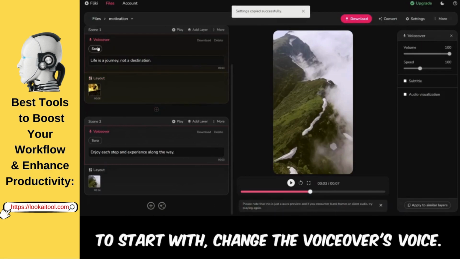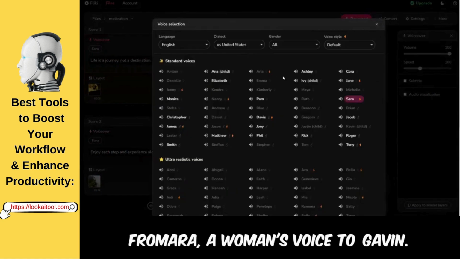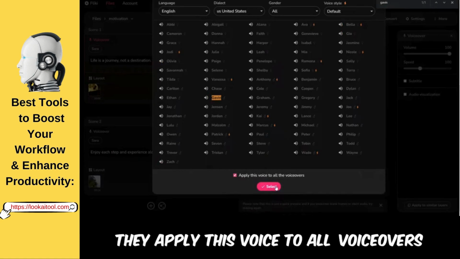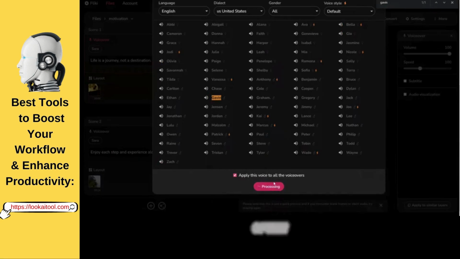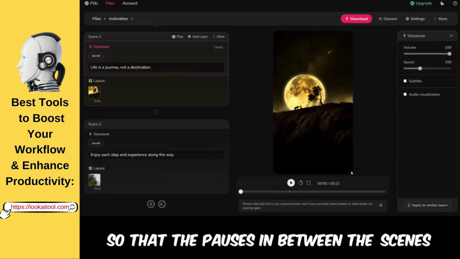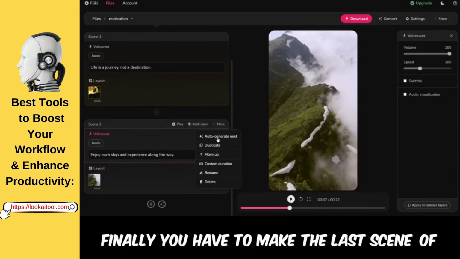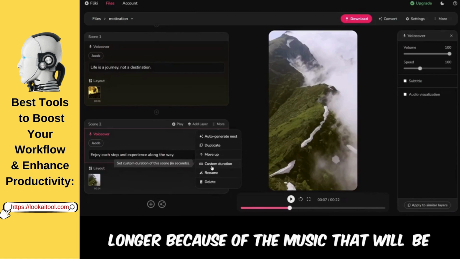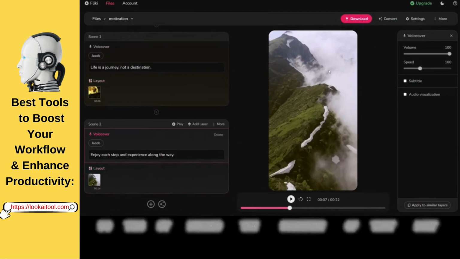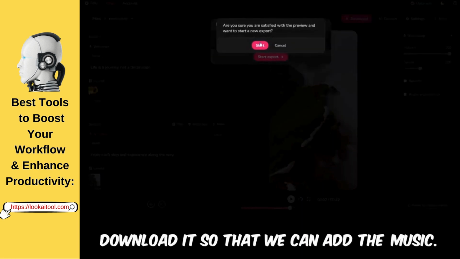To start with, change the voiceover's voice from Sarah, a woman's voice, to Gavin. Apply his name to all the voiceovers by selecting the Apply this voice to all voiceovers option before setting the gap between the scenes to 0.2 seconds so that the pauses in between the scenes would last longer. Finally, you have to make the last scene last longer because of the music that will be added. Do this by making the duration of that last scene last up to 4 seconds. Once this is done, download it so that we can add the music.